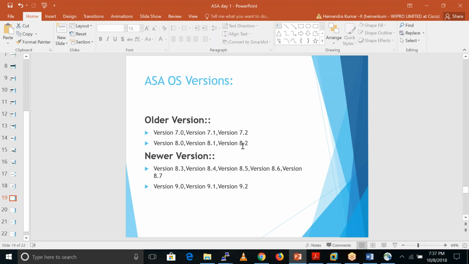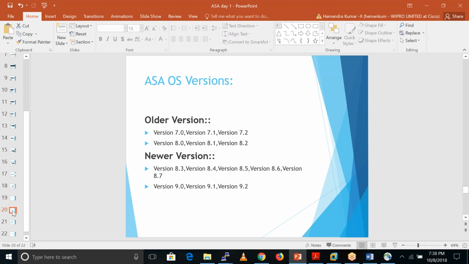In older versions, first the ACL engine, after that the NAT engine. In newer versions, they put the NAT engine first, then the ACL engine. So first NAT happens, after that ACL happens. Okay, so they have till 9.2, but right now the latest one is 9.9.